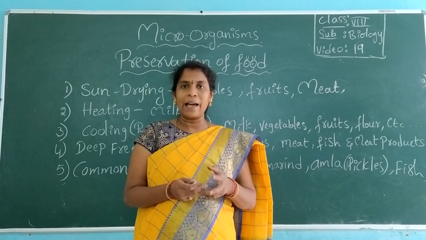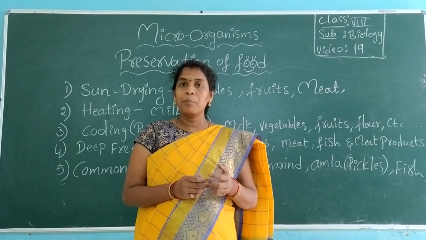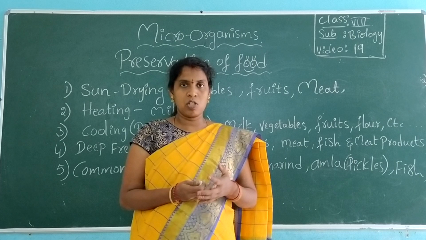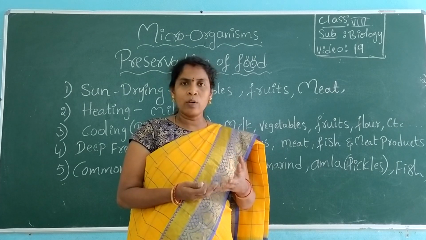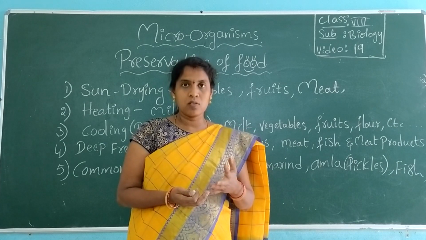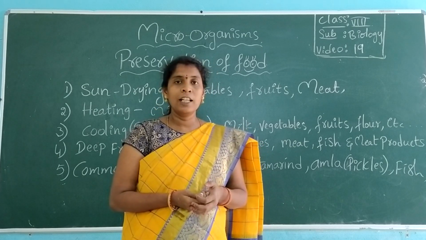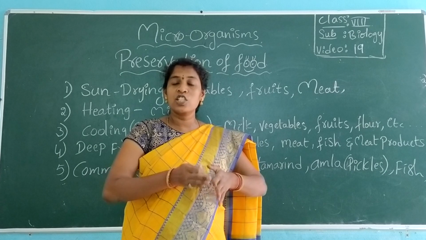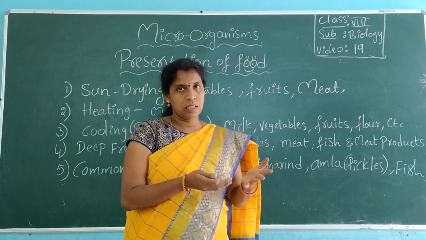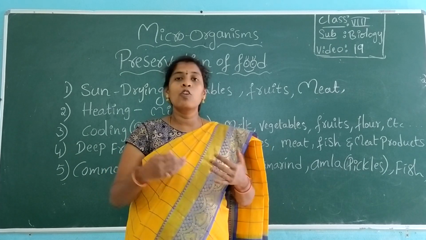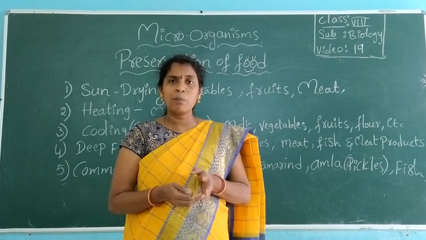Even now, you see mango, we get only in the summer season. But nowadays, due to hybridization, we get mangoes even in the winter and rainy seasons. But in olden days, people did not get them that way. So in season, the fruits or vegetables they got, they used to dry, and that dried material they used for cooking later.